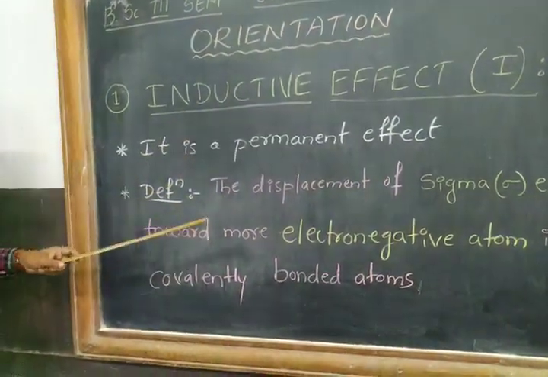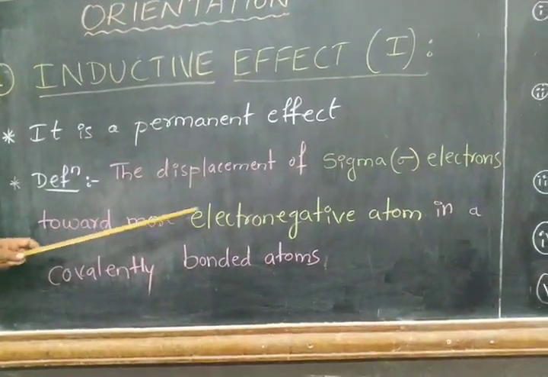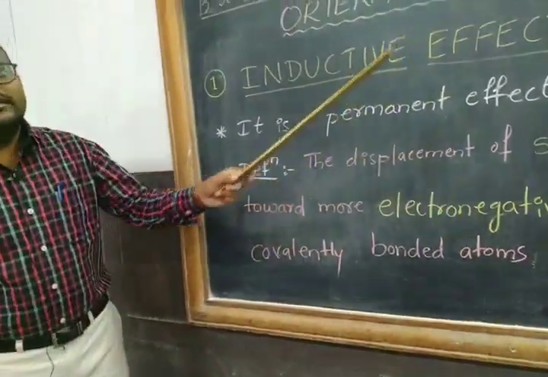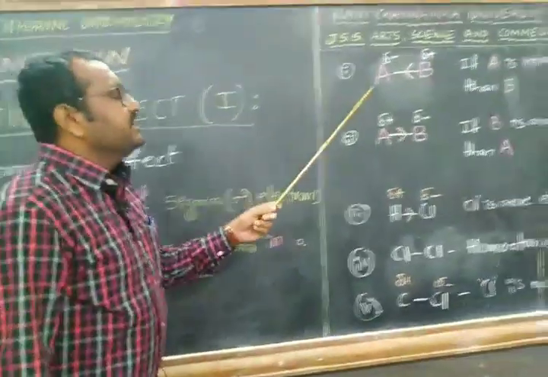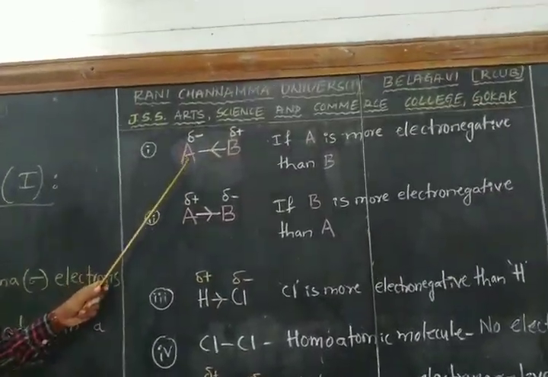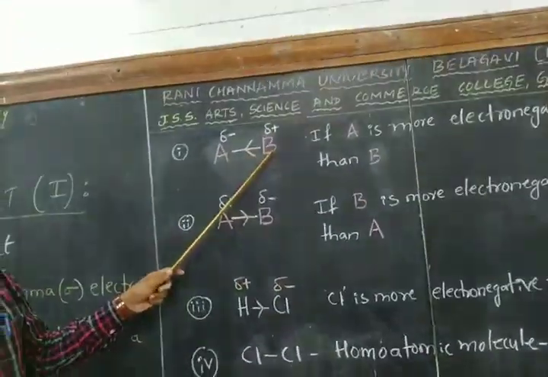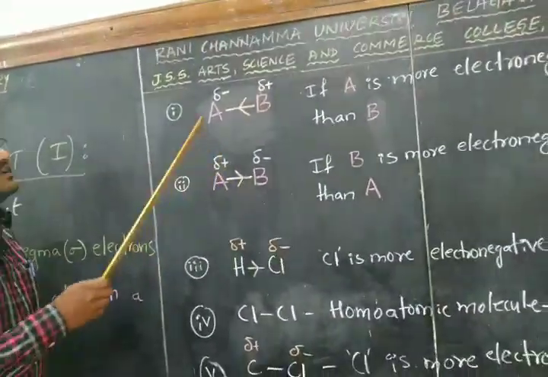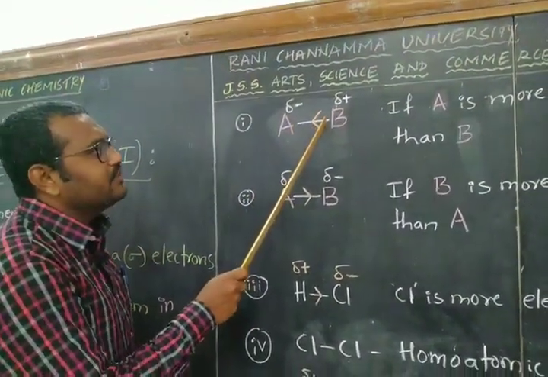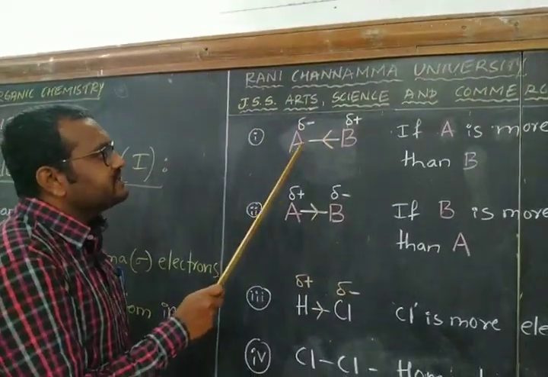The definition for inductive effect is, it is the displacement of sigma electrons toward the more electronegative atom in covalently bonded atoms. This could be understood by taking an example. Here I have taken an example wherein the molecule is a heteroatomic molecule in which A and B are covalently bonded. In chemistry, we write the bond using a line which represents the bond is made up of two electrons. In a covalent bond, the bond is shared by each of the bonding atoms.